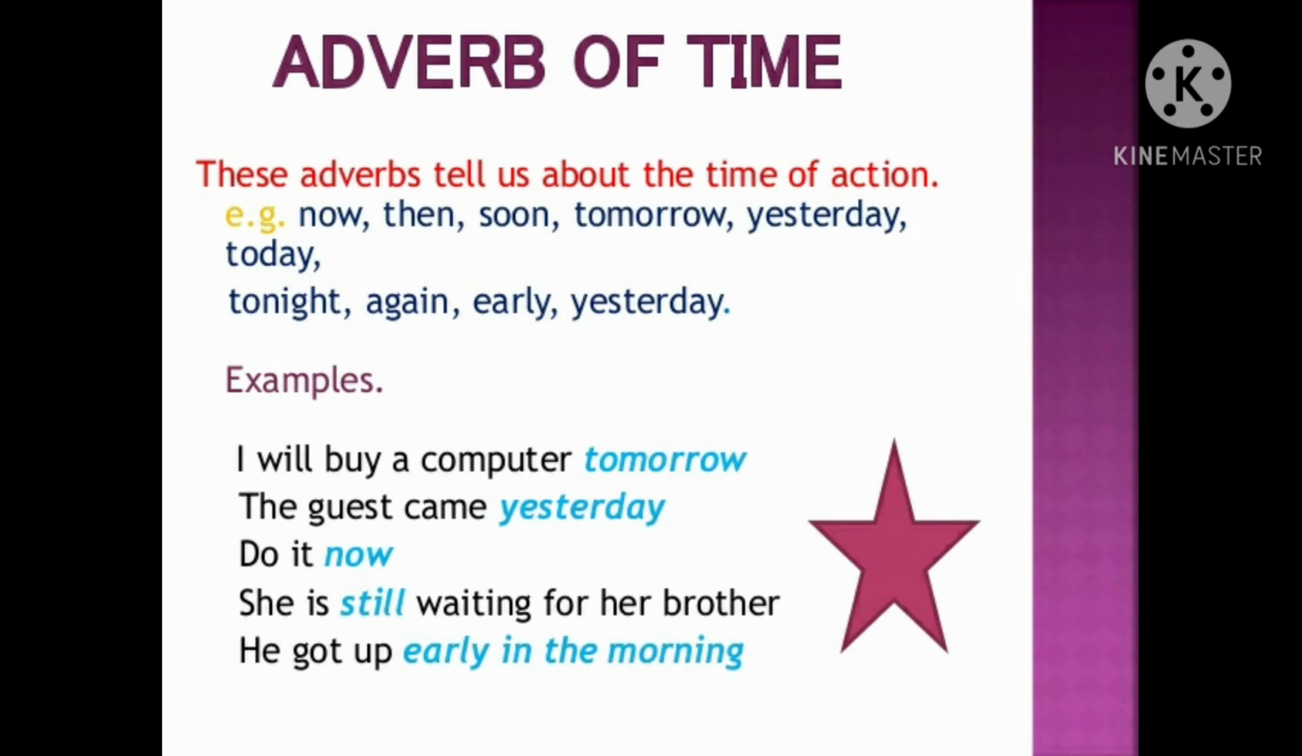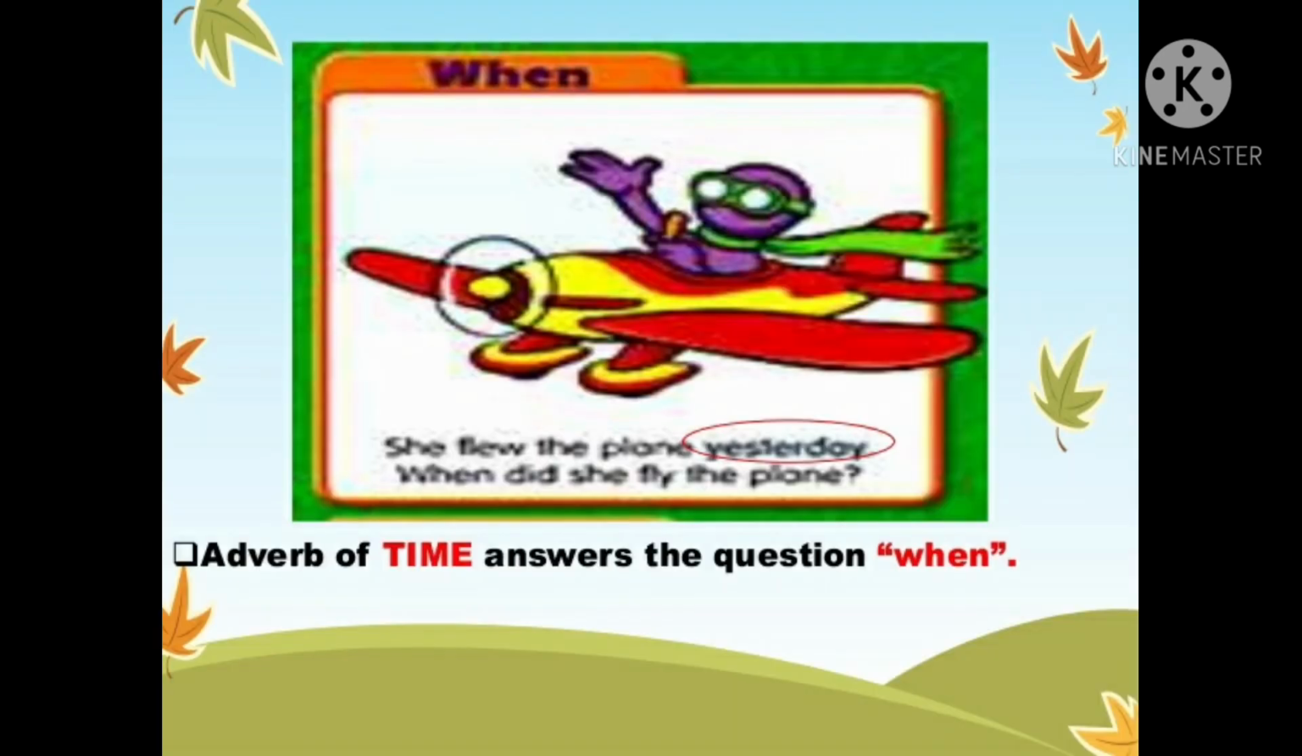He got up early in the morning. When did he wake up? In the morning. So here you can see tomorrow, yesterday, now, still, early in the morning. These are the adverbs of time which tell us the time of action. She flew the plane yesterday. When did she fly the plane? Yesterday. So adverb of time answers the question when.